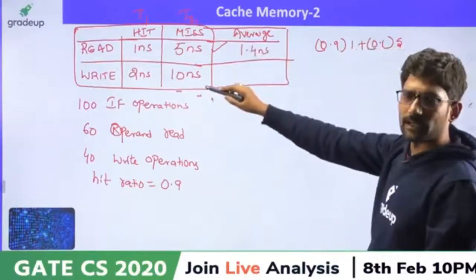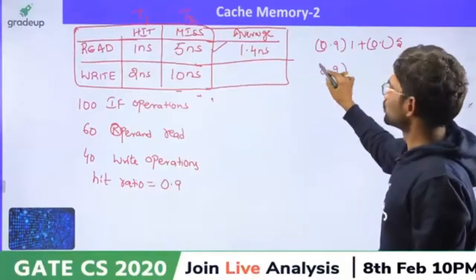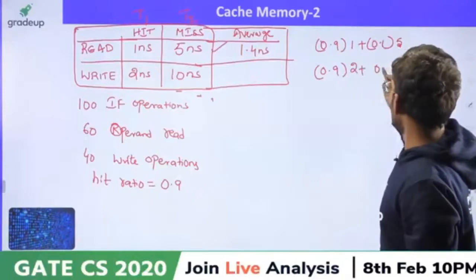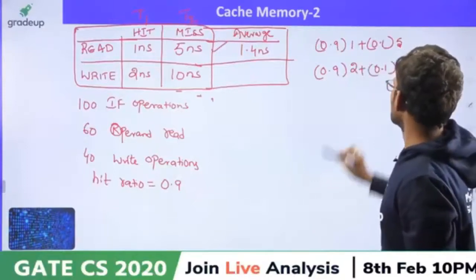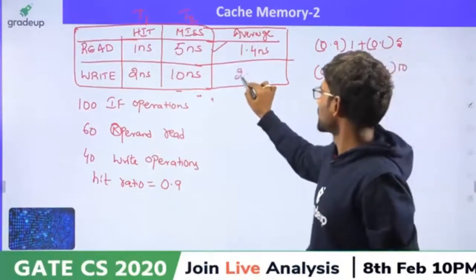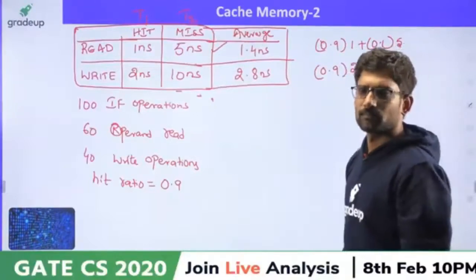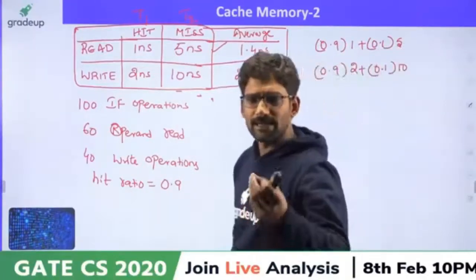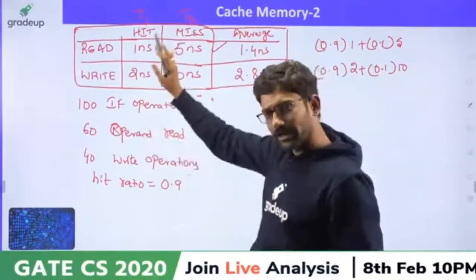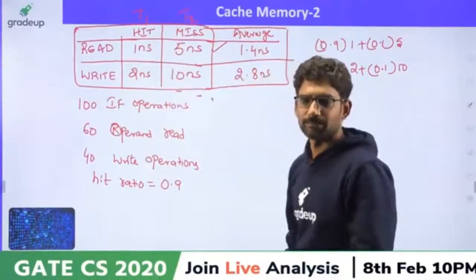Similarly, calculate the average write access time. 0.9 into 2 plus 0.1 into 10. What is this? 1.8 plus 1, 2.8 nanoseconds, isn't it? But you don't want the average read access time or the average write access time. It can be read or it can be write. Average memory access time we want.